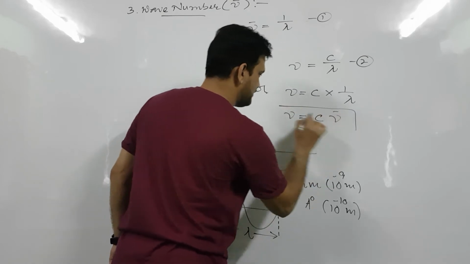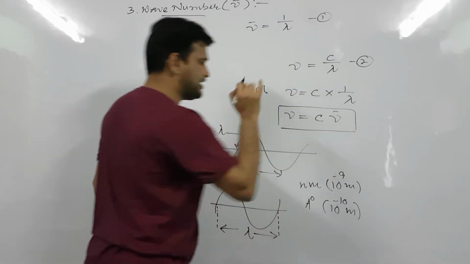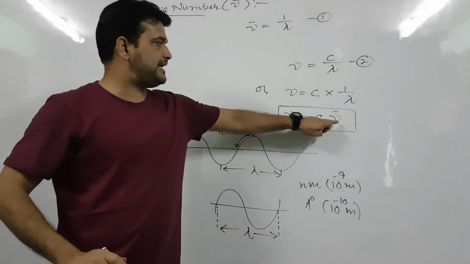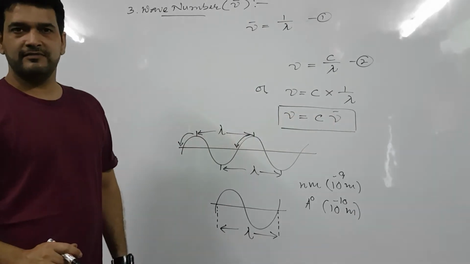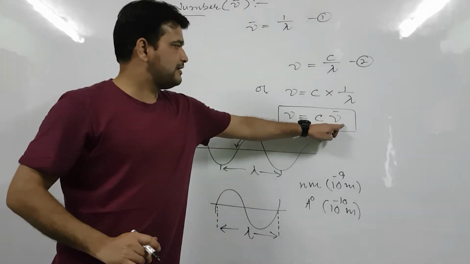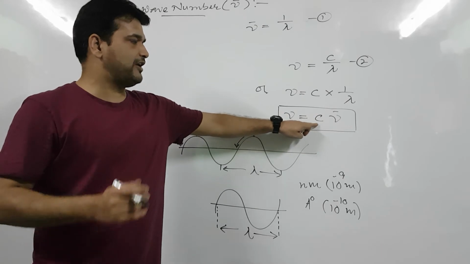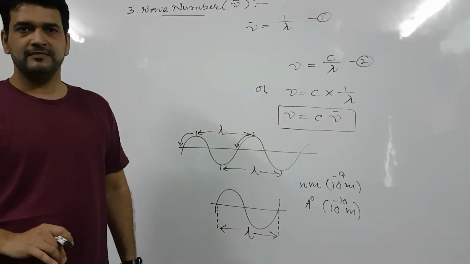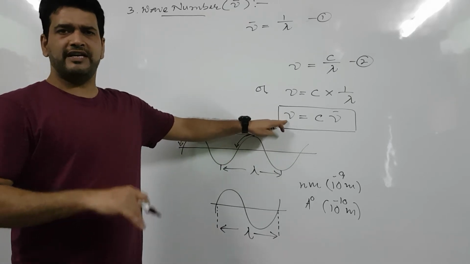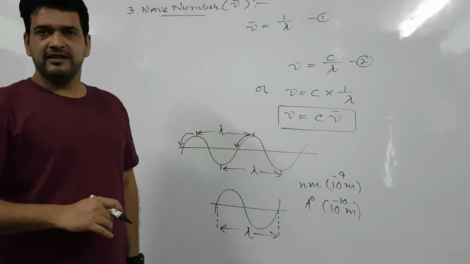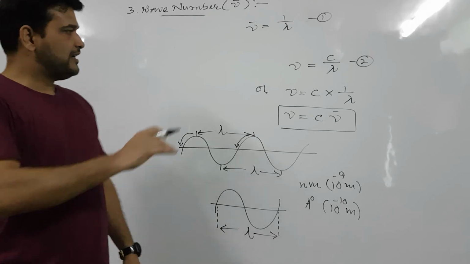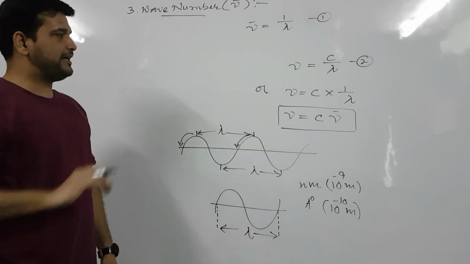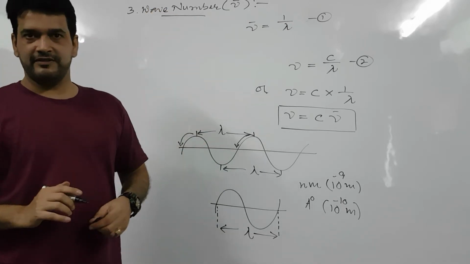So this is the relation between frequency and wave number. When wave number is multiplied by the velocity, then we get the frequency. And from frequency we can calculate the energy of the given wave. So these were the different parameters of a wave.